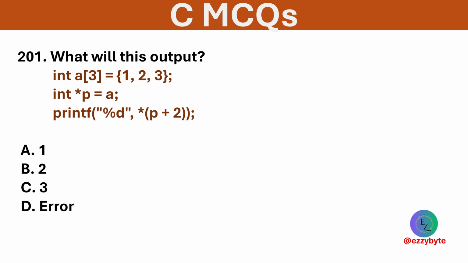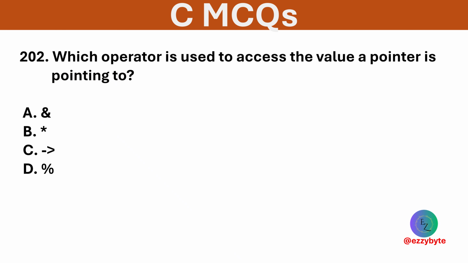What will be the output of the following code? Options are 1, 2, 3, and error. Option C is correct. It accesses the third element using pointer arithmetic. Which operator is used to access the value a pointer is pointing to? Options are ampersand, asterisk, arrow operator, and modulo. Option B is correct. Asterisk is used to dereference a pointer.